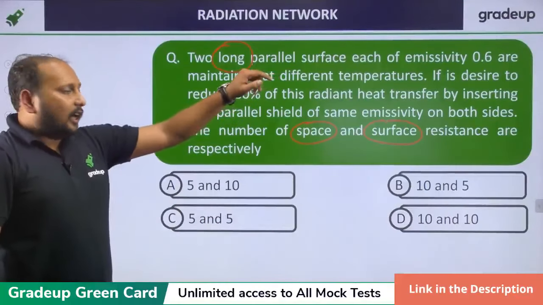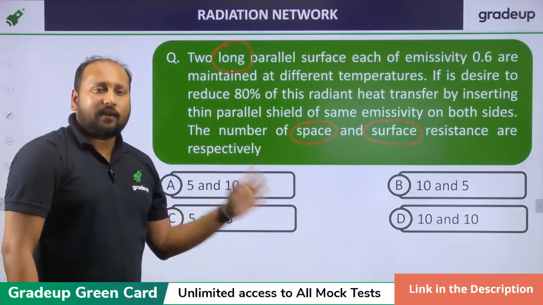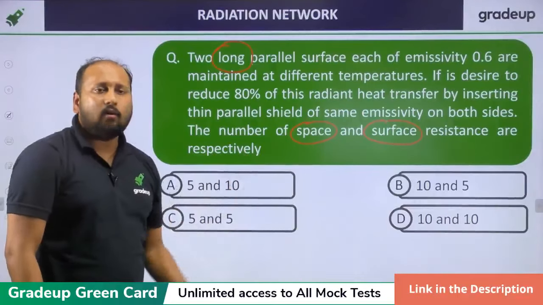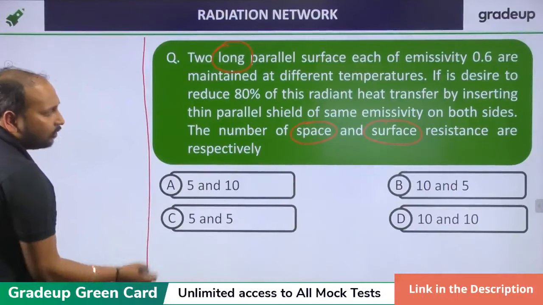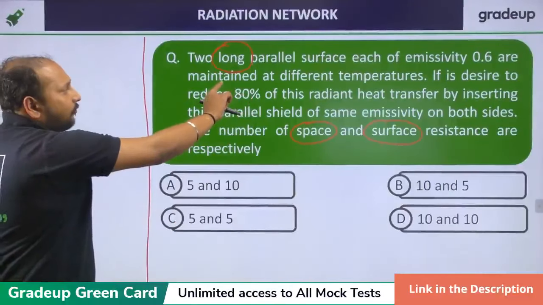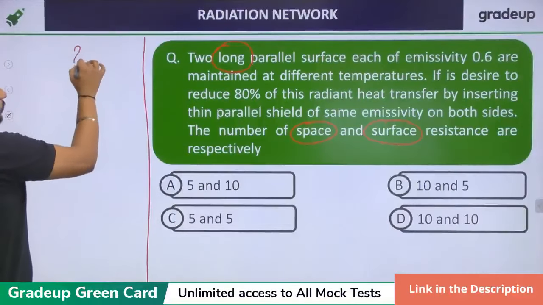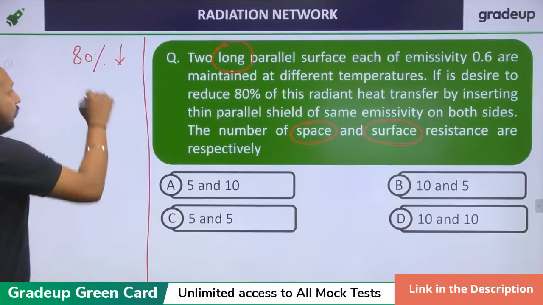Now, I'll be giving you 2 methods to solve this. One will take less than 5 seconds to solve, and the second will take around 40 seconds. Let us try the first conventional method, then I will talk about the easier method. Clear? Now, for getting 80% reduction, clear?